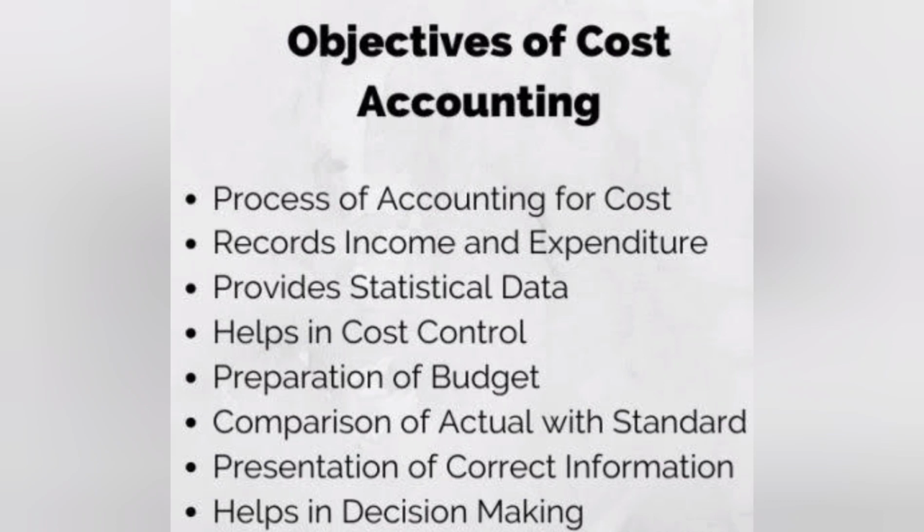You can make a stable decision, and you can compare the actual data with the standard data or performance, the expenditures and income. Presentation of correct information helps a lot in decision making. So these are all the objectives of cost accounting.